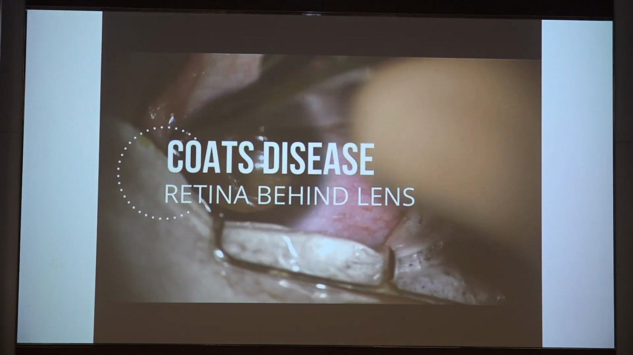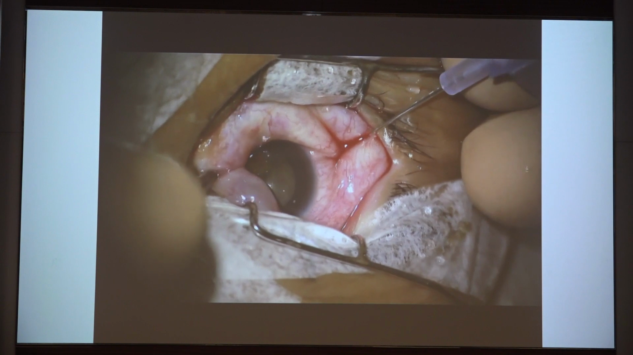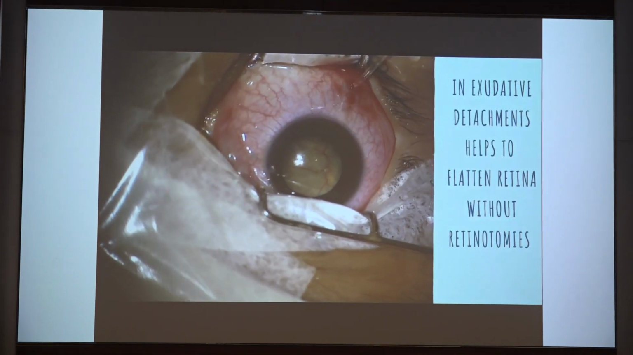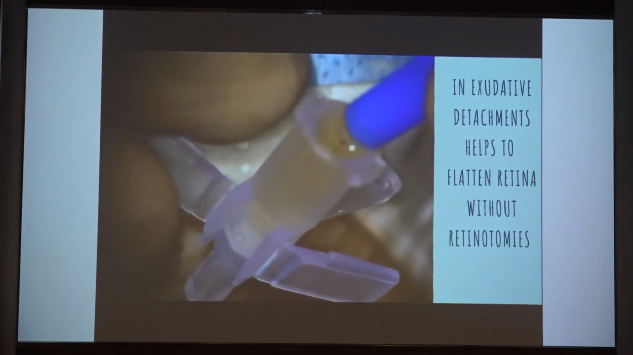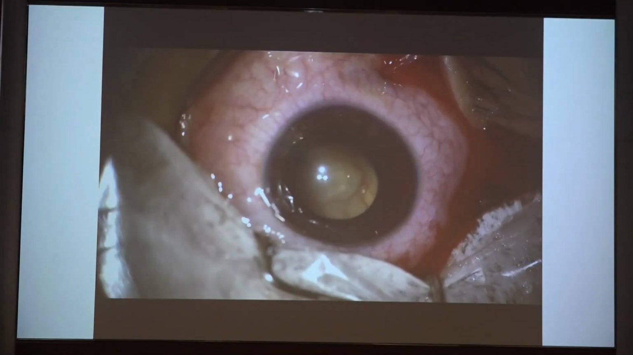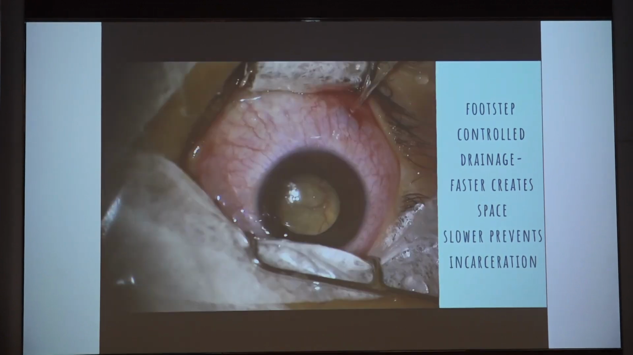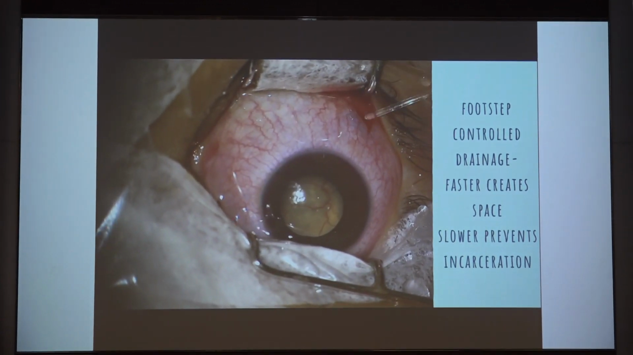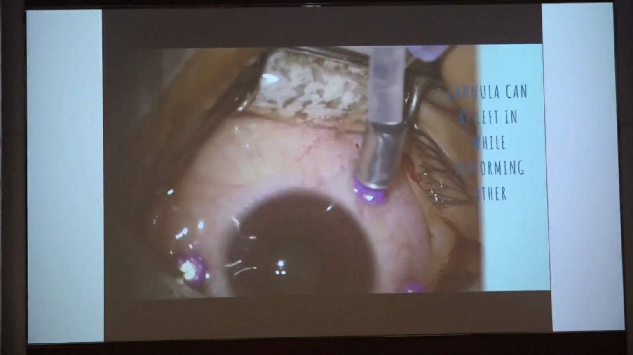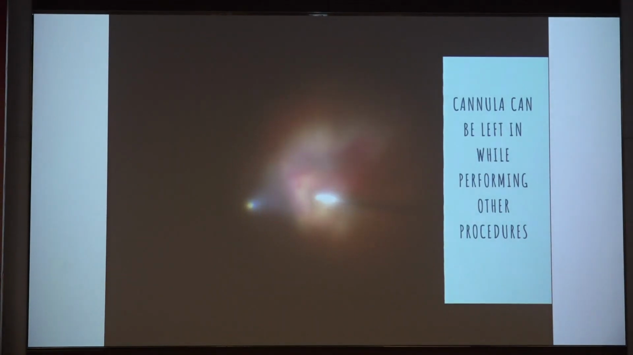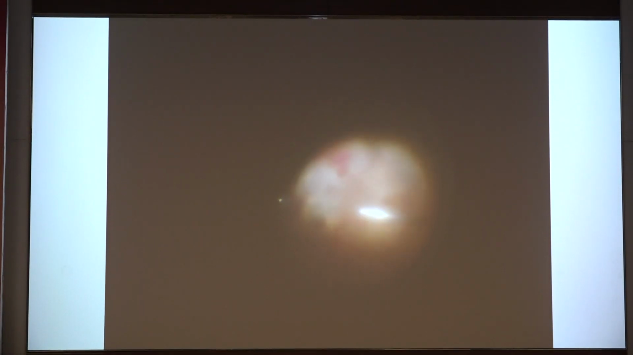This was the patient of Coats disease that I was talking of, and we did the same in this eye. As I told you, in exudative detachments like Coats disease, it helps to flatten the retina without creating any retinotomies. The faster creates space, and the slower prevents incarceration. Once you have enough space, you can inject triamcinolone, or if you want to carry on, do a vitrectomy as I did in this eye.